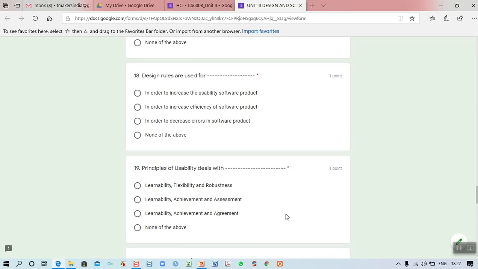And the 18th one: design rules are used for... why are we using design rules? In order to increase the usability of the software product. That also we have discussed, is it not? Why do we have rules and regulations while designing any product? To increase the efficiency, that is the usability of the software product. More users want to use our product. That is the reason why we incorporate the design rules. Am I correct? So the first answer is correct.